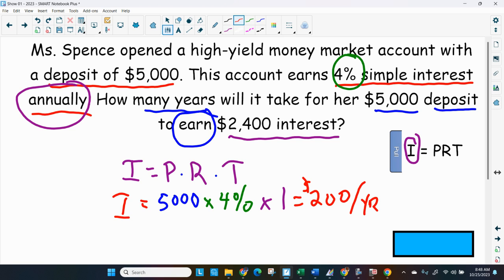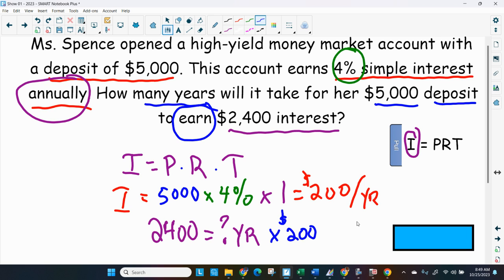Now, we want to know how long it is going to take her, or how many years, to get to $2,400. So how many years? Question mark, years. We're going to multiply the number of years by 200 because she gets $200 per year. So I'm going to work backwards.